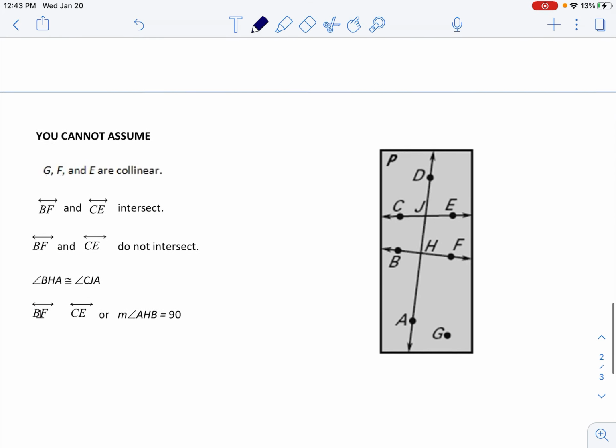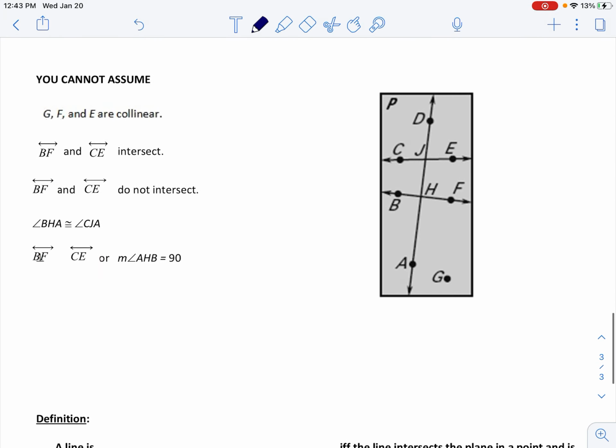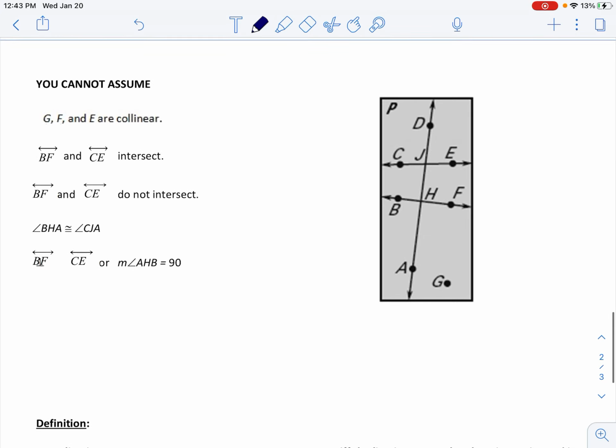Here's what you cannot assume, which might be a little bit more important. You cannot assume that G, F, and E are collinear. If we take a look here, we cannot assume that there is one line that goes through all of these. This would be a bad thing. There's no line drawn, and we cannot assume that they do match up.